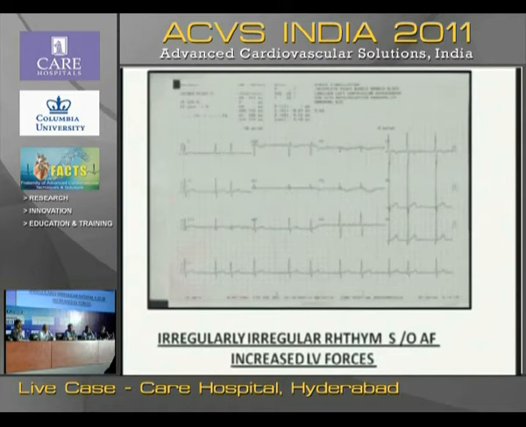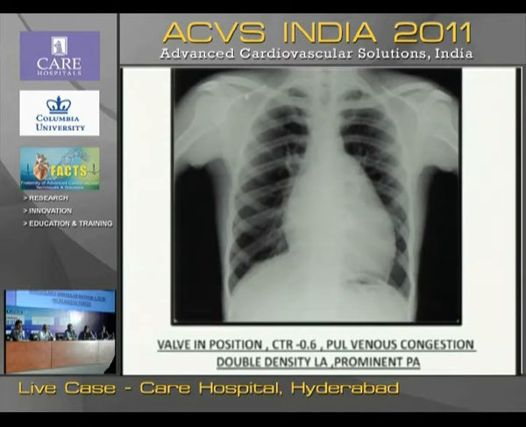So this was his ECG, which is a half standardization ECG with irregular rhythm, suggestive of atrial fibrillation, and there are increased LV forces. There are deep Q waves in V5 and V6, suggestive of LV volume overload.